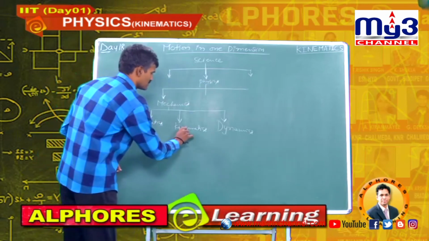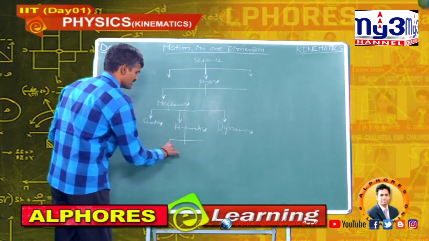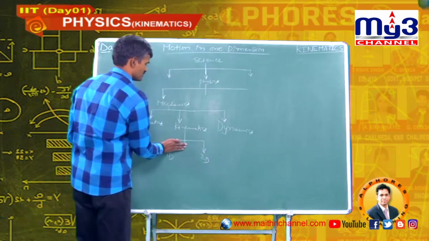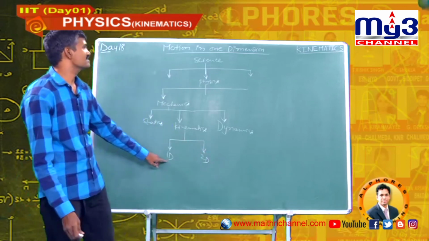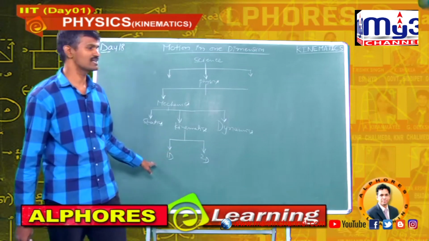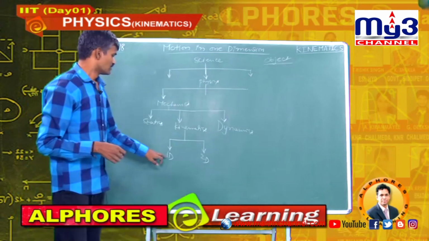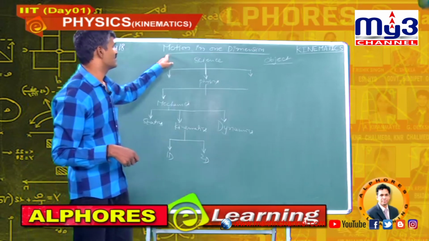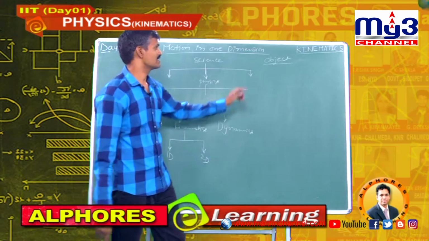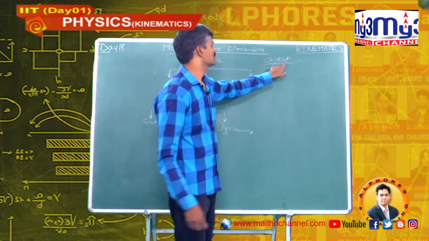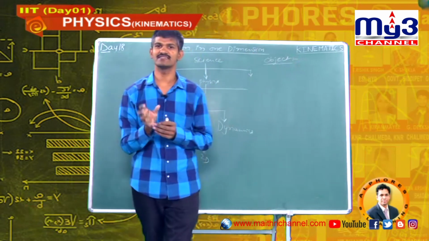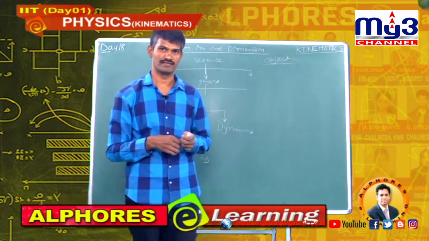So, kinematics has two branches, one dimensional motion and two dimensional motion. At present, I am discussing one dimensional motion. Today's topic is one dimensional motion. In this, first we learn some basic definitions. The first one is object. Object is the thing which is under motion.